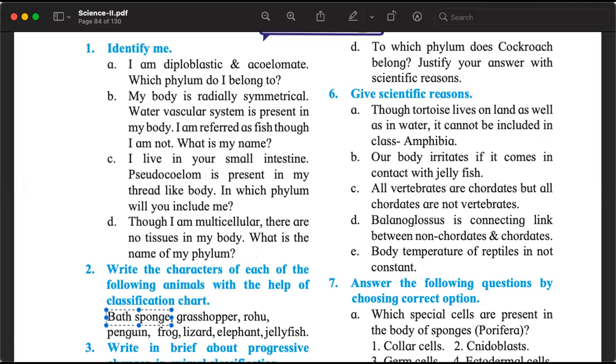Water vascular system is present in my body. I am referred to as fish, though I'm not. What is my name? Now here the name is not for the phylum. It is asking about a specific organism. We have read about it. Try to find out which organism we are talking about.